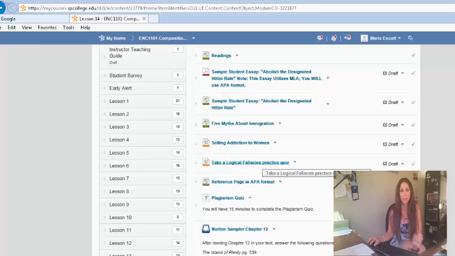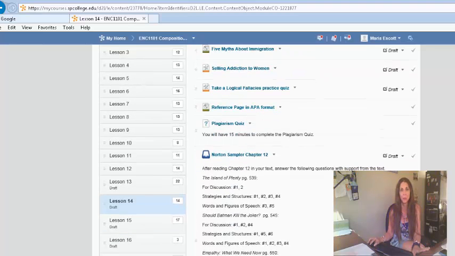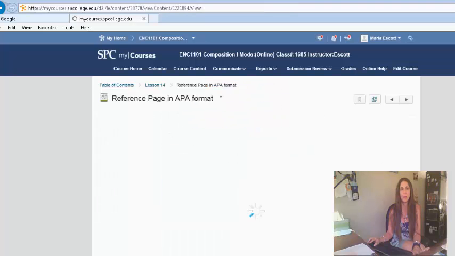This is the practice quiz. It's not graded, so don't panic. It is difficult. Here's a sample reference page in APA format.